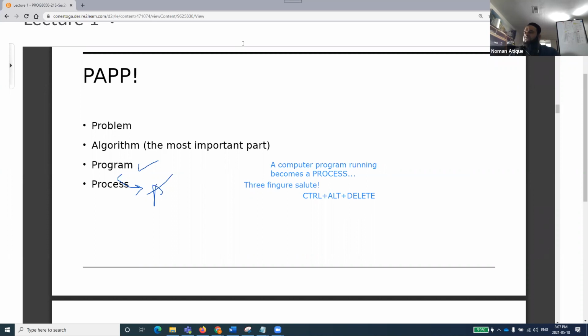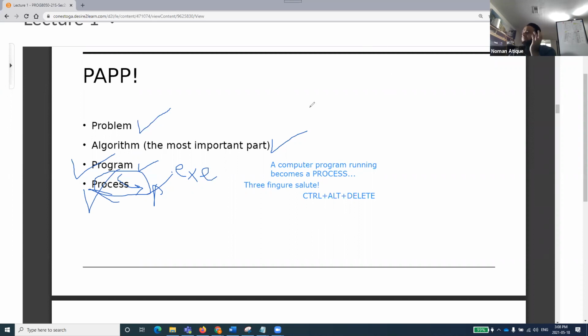So now, this whole PAP: you have a problem, and you write an algorithm for that. An algorithm cannot run anywhere. You use a programming language and write a program for it. When you execute that program, there is something called an executable file, execute.exe. You write an executable file or run a program. When this program is run, it becomes a process for your computer. Inside your computer, that becomes a process. Does that make sense to everyone? I hope everyone is getting what I'm saying.